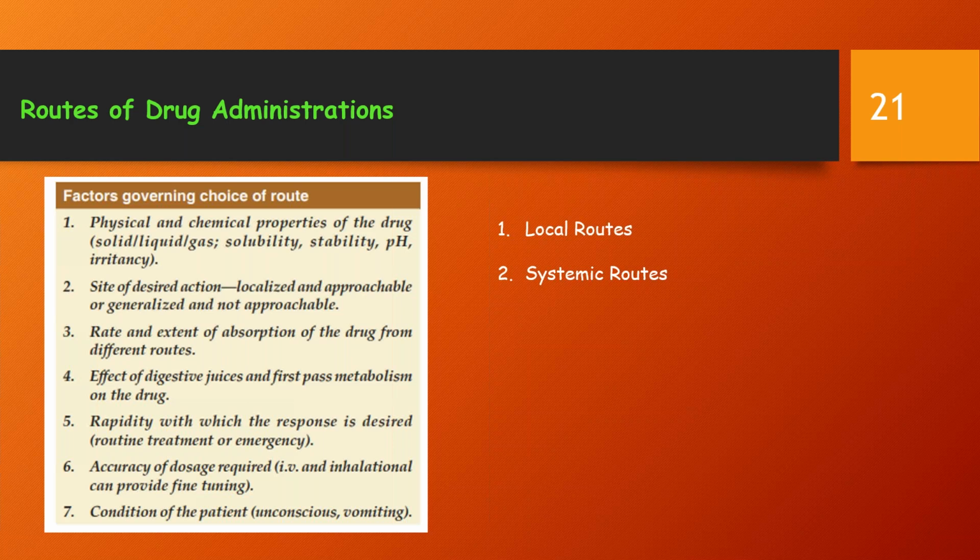Arterial supply, such as close intra-arterial injection, is used for contrast media in angiography. Anti-cancer drugs can be infused in the femoral or brachial artery to localize the effect on limb malignancies. These are the local routes of drug administration. What happens in the case of the systemic routes, such as the oral route?